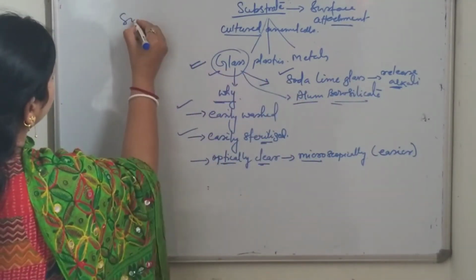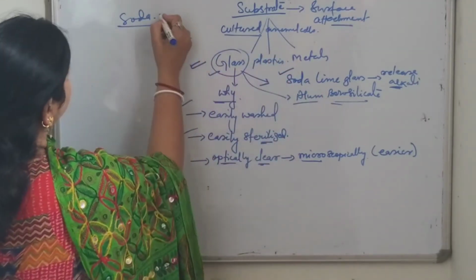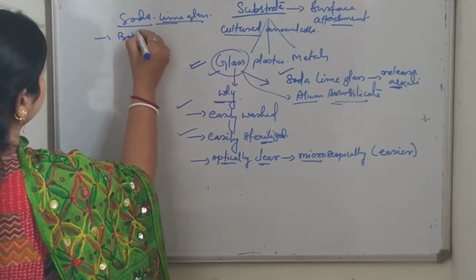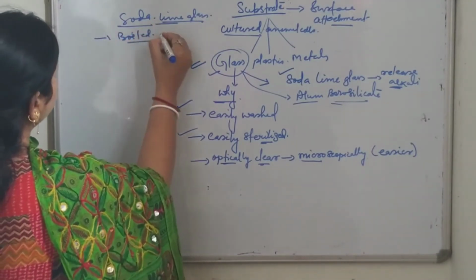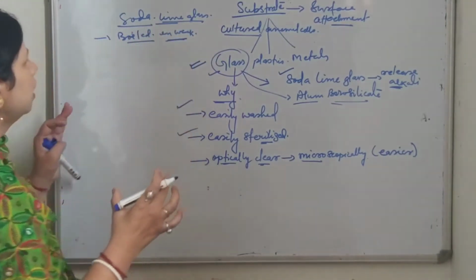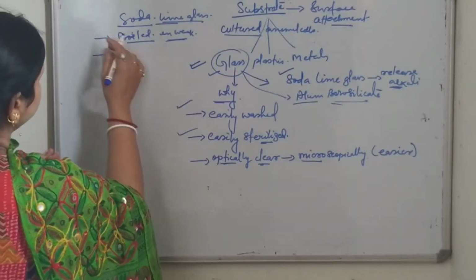Now, if anybody has to use soda lime glass, it should be detoxified by boiling it in weak acid, because repeated use reduces the attachment.